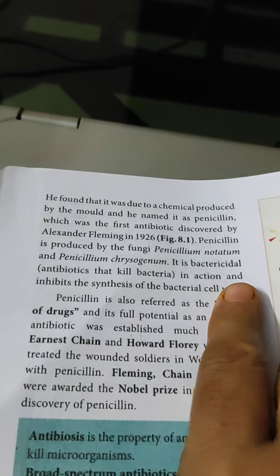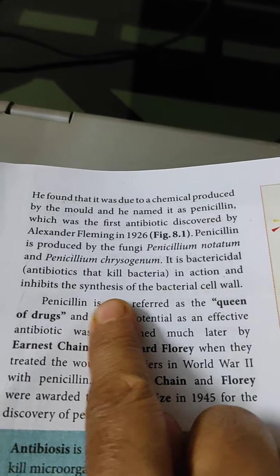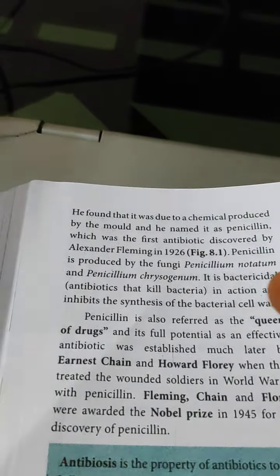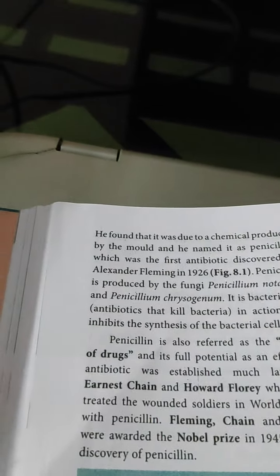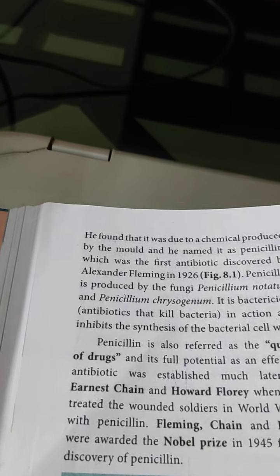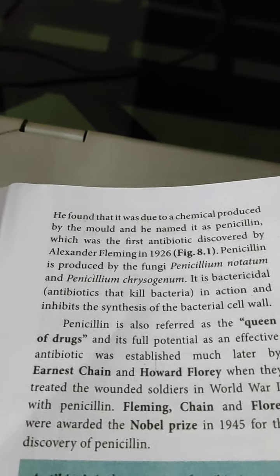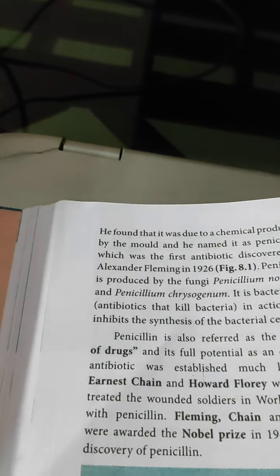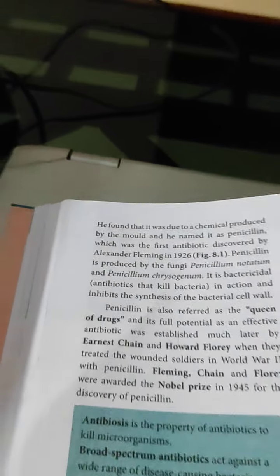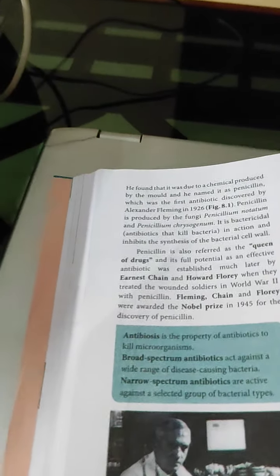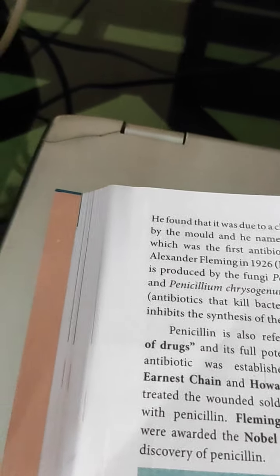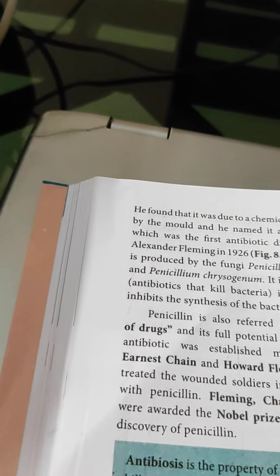Here it is bactericidal in action and inhibits the synthesis of the bacterial cell wall. This antibiotic will not allow the bacterial cell to develop a cell wall. So only nuclear division takes place, and cytoplasm division also takes place, but there is no cell wall formation. That is the action of penicillin on the bacterial cell, so the bacteria can be killed.